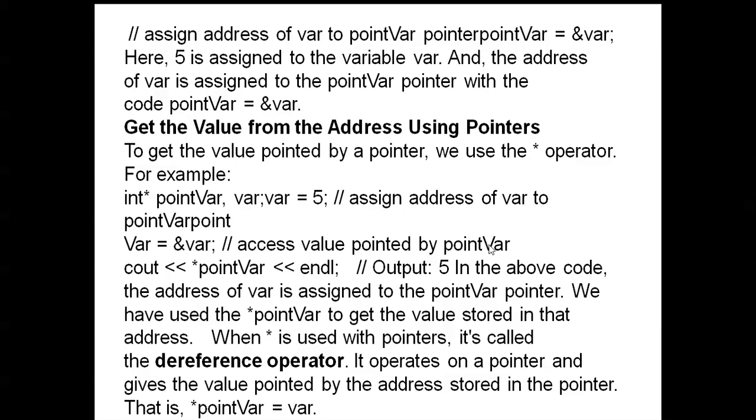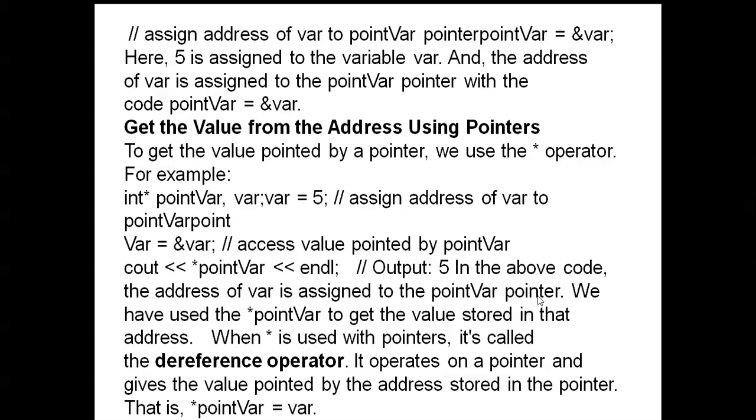Access the value pointed to by point var: cout, less than less than, star point var, less than less than endl. The output is 5. In the above code, the address of the variable is assigned to the point var variable.